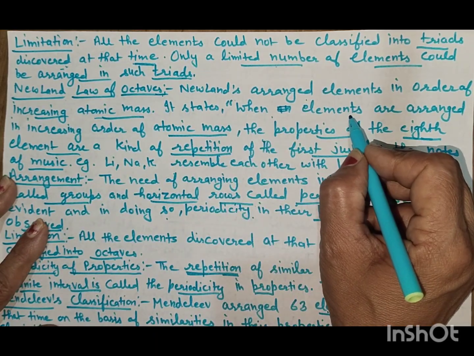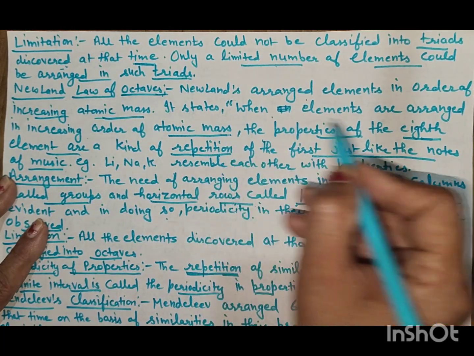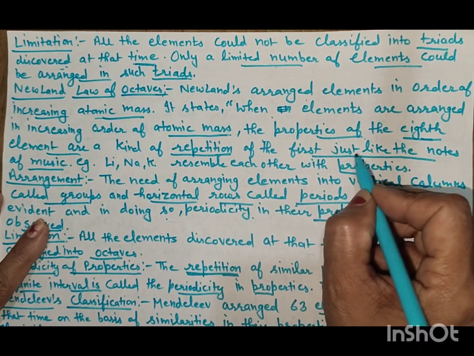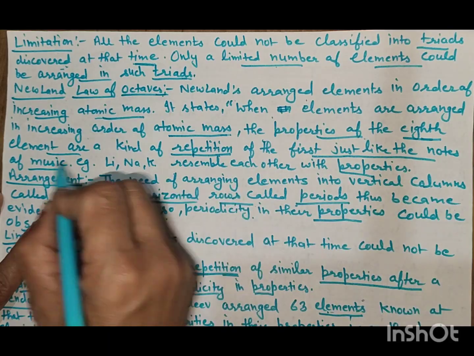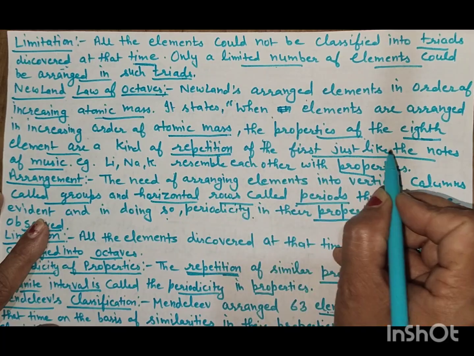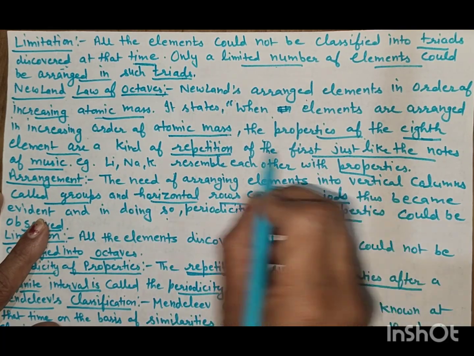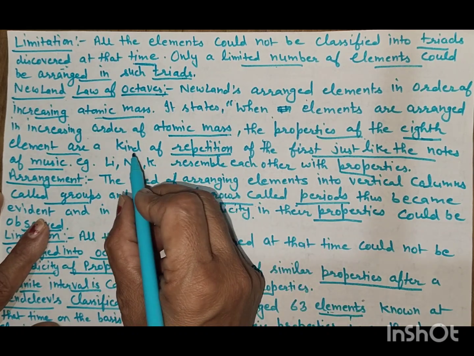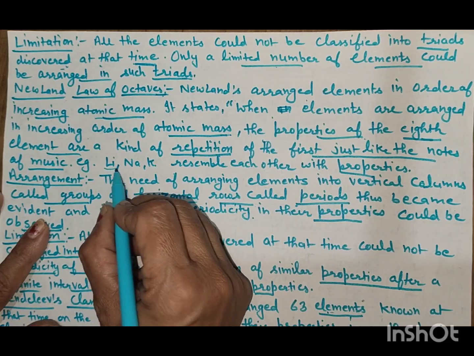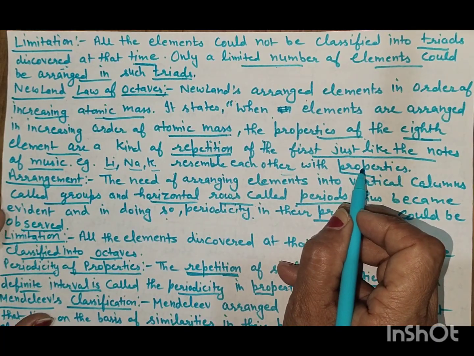It states that when elements are arranged in increasing order of atomic mass, the properties of the eighth element are a kind of repetition of the first, just like the notes of music: sa re ga ma pa dha ni sa, and then again the first and eighth resemble each other. Example: lithium, sodium and potassium resemble each other in their properties.